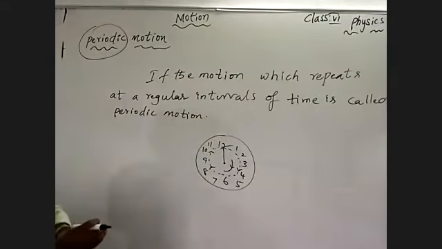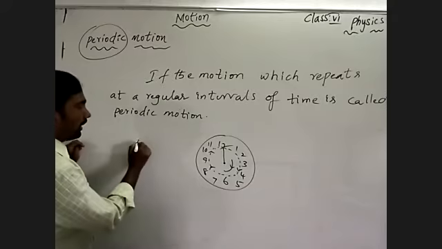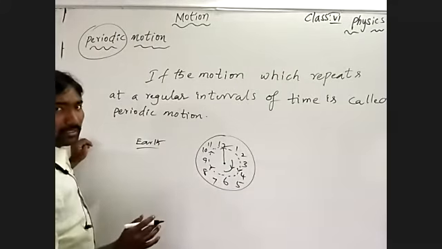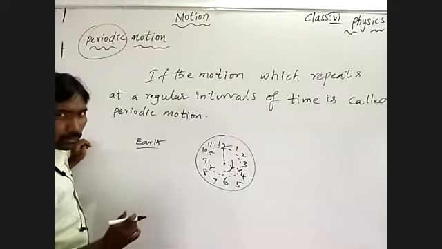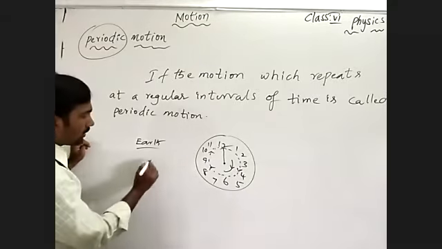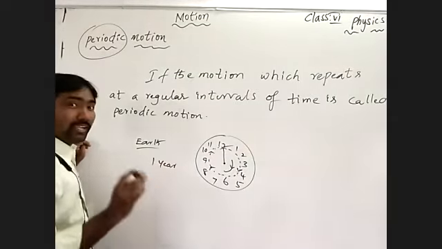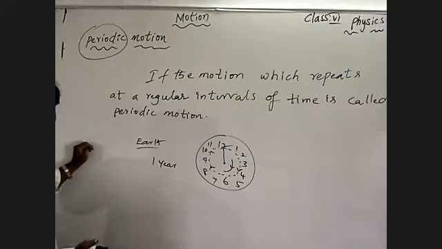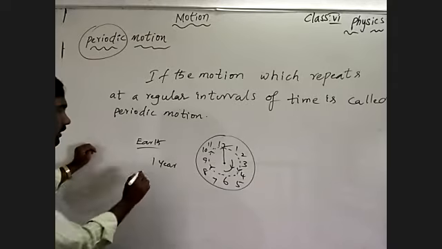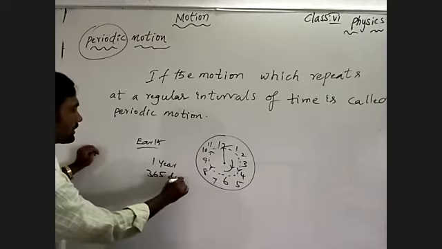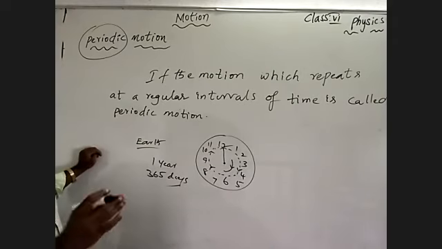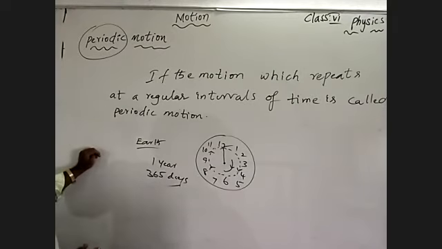At the same time, one more example we can talk about: the Earth revolving around the sun. The Earth takes 1 year, meaning 365 days, to finish one complete revolution around the sun.